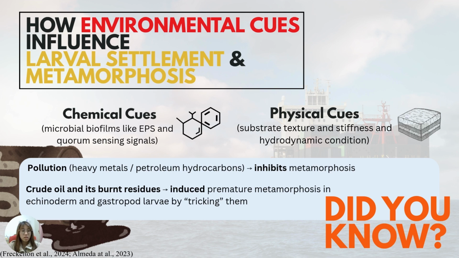It is known that pollution can inhibit this process. However, some studies have proved that crude oils and their burnt residues can actually induce premature metamorphosis in these marine larvae. It works by tricking them that the environment is suitable for them to undergo metamorphosis, but it actually isn't. So this reduces their survival rate.